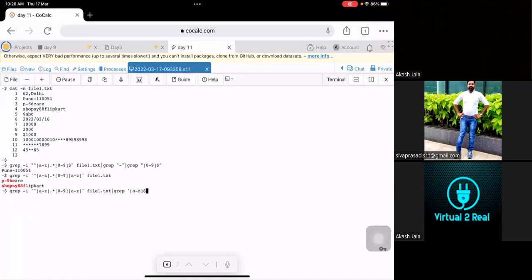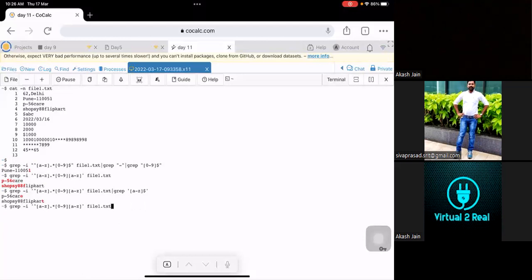Yeah, so here if you see, there are multiple ways to fetch this. But when I press enter, again you'll get both things. Okay. So our requirement is to fetch only this thing, P-56.